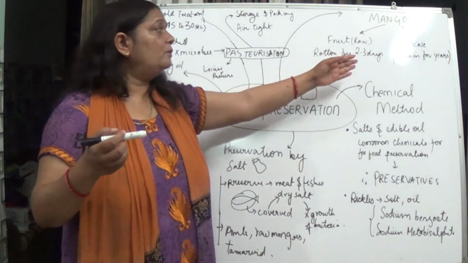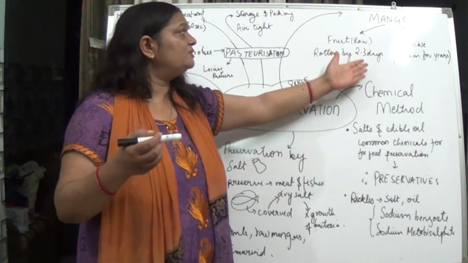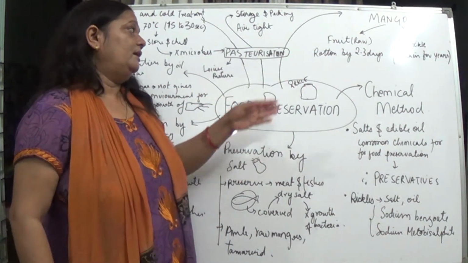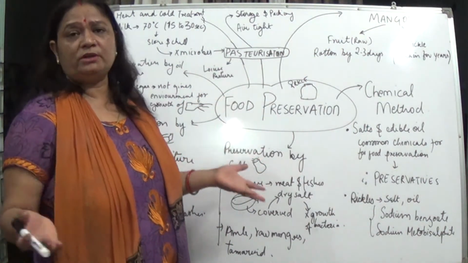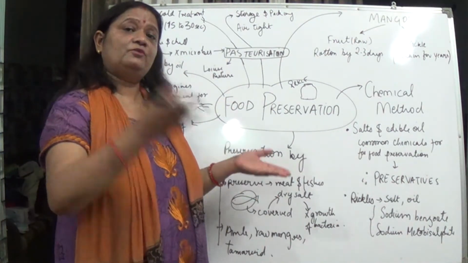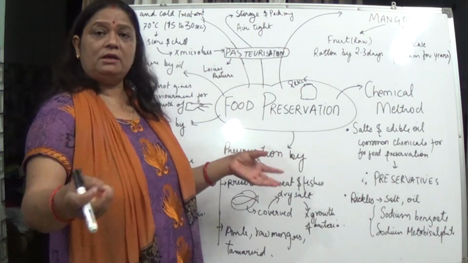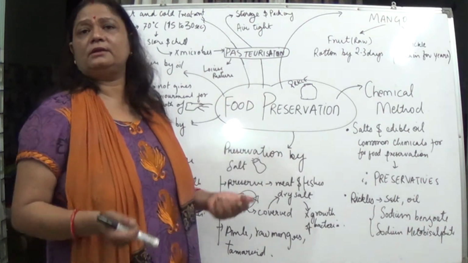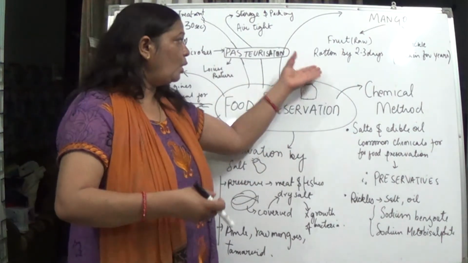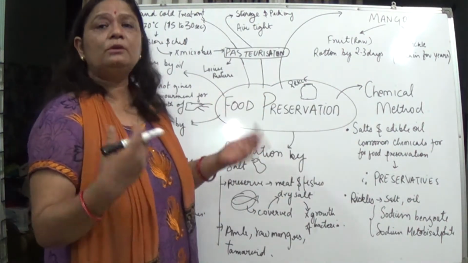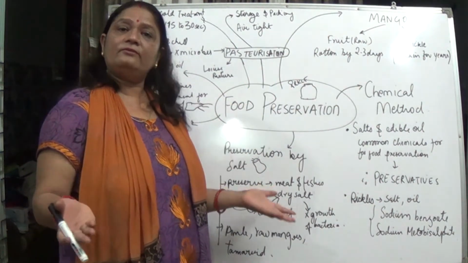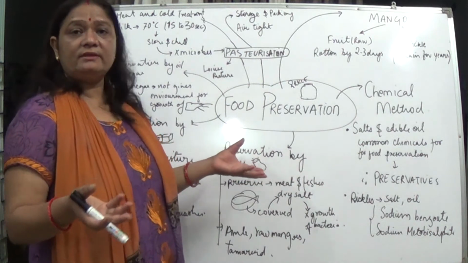But when we talk about pickles, we make the pickles from those same raw mangoes only. But are the pickles spoiled within 2 or 3 days or within a week? Never. We keep the pickles for years, even 1 year, 2 years, and we can still eat them. What is the reason behind it? The same mangoes which were raw got rotten within 2 or 3 days or a week, but the pickles are retained for a year or even more than that.